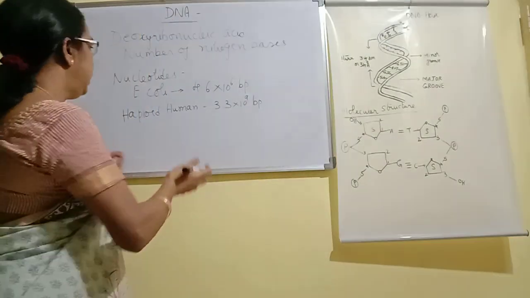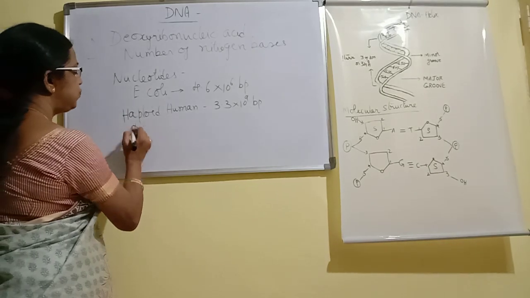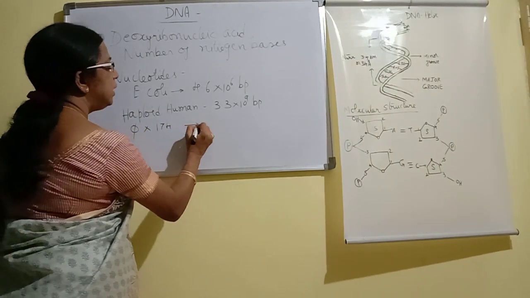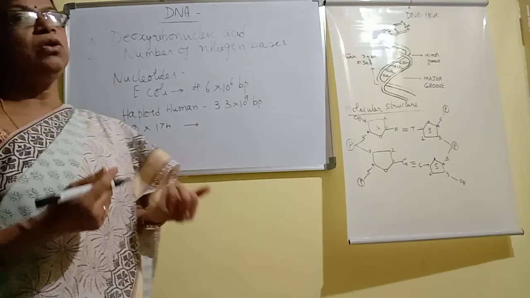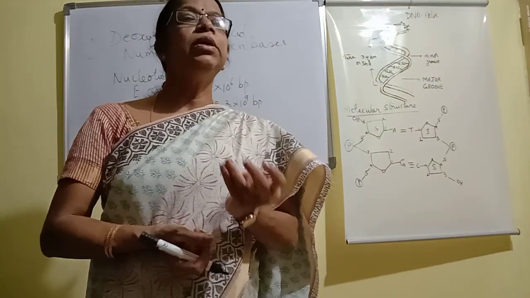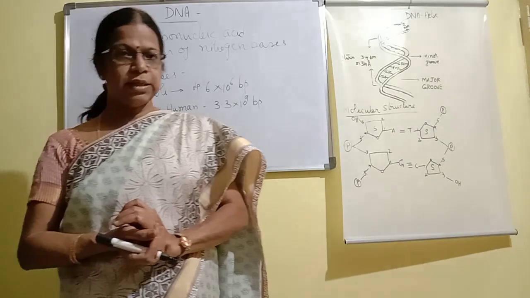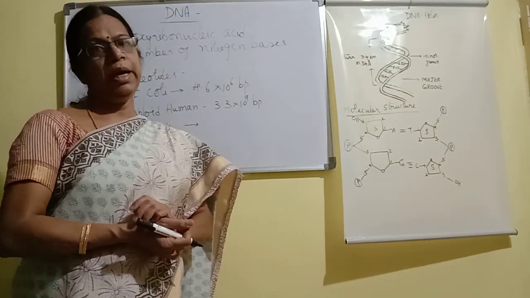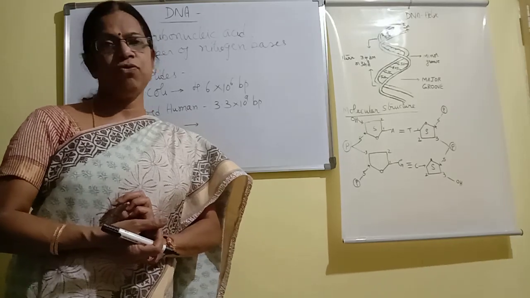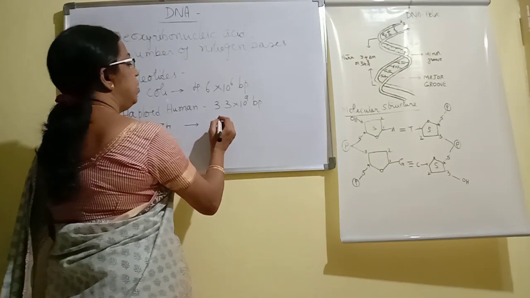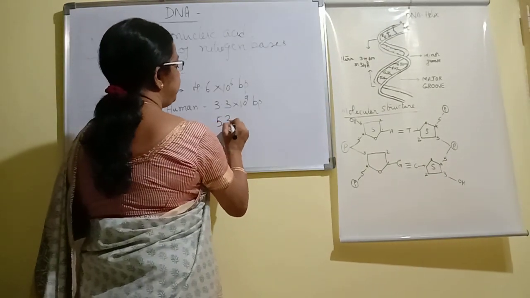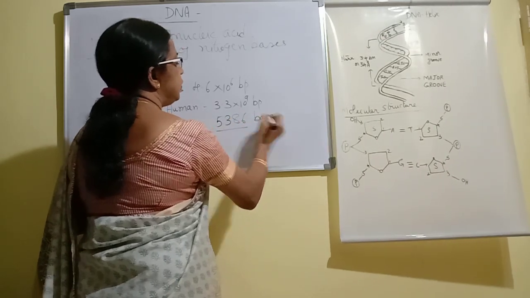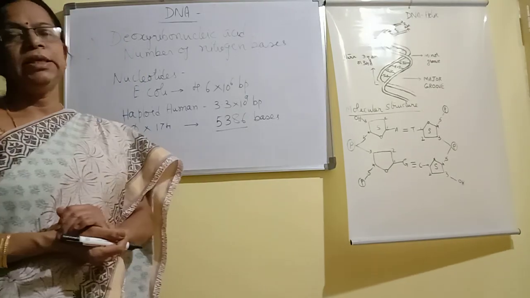And then in a bacteriophage, that is phi X174, a bacteriophage is a virus which infects bacteria. It consists of only 5,386 bases. It is not in pairs, it is in bases.